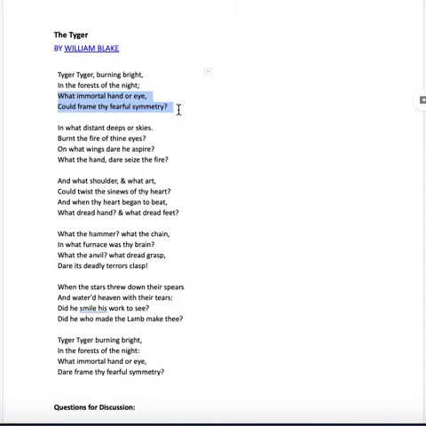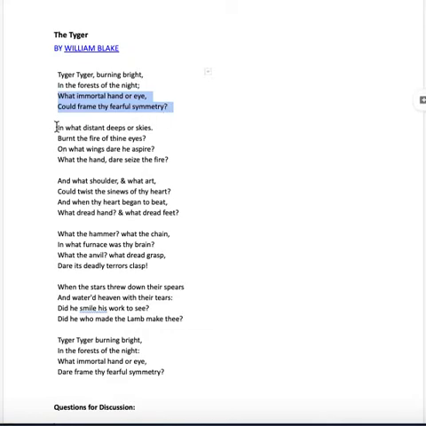This typical view of goodness is not what William Blake thought of when he thought of God. He thought of an all-powerful being that was able not only to make lambs and other nice little animals, but also had the power to make something like a tiger. And when he asks this tiger questions, he's asking questions that seem to connect the maker of the tiger to something other than our typical view of heaven.